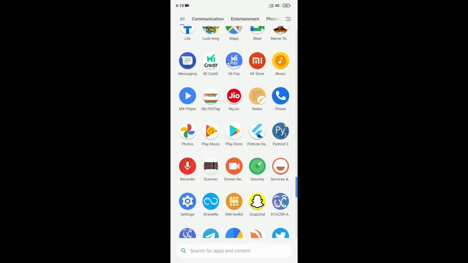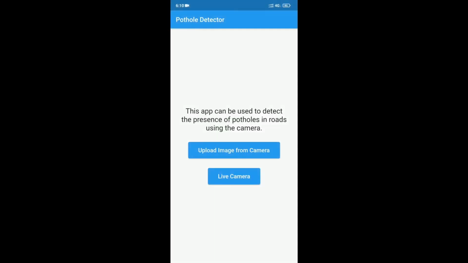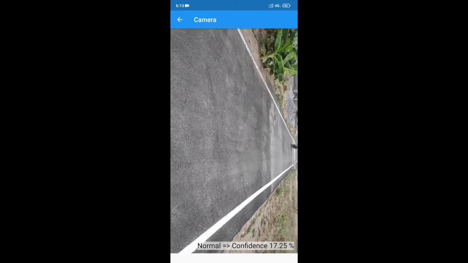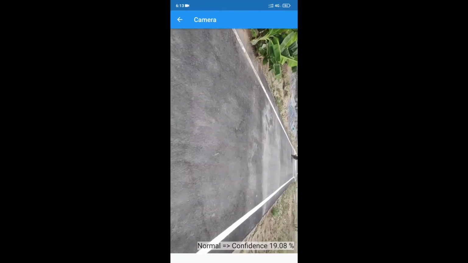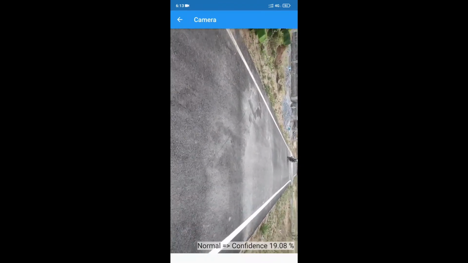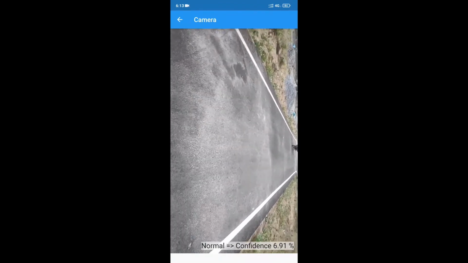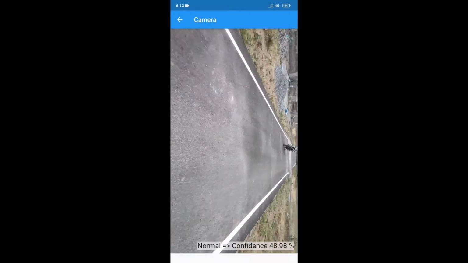This is the home screen of the app. It contains two buttons. The first button will take the photos and upload to the server, while the second is used for live detection. On clicking the live camera button, our mobile rear camera will be used. Now it will predict the road condition continuously and display the output. It will be useful while driving. As the road is normal, the output is normal and the confidence level will be displayed.